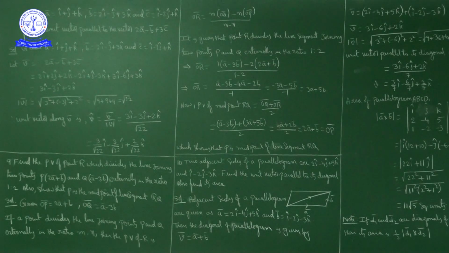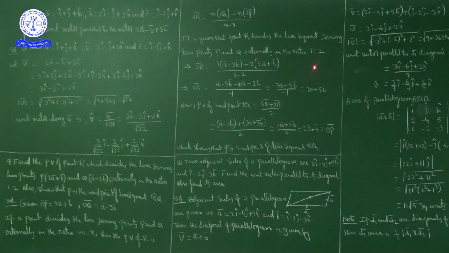Now what is given here? Here given that point R divides the line segment joining 2 points P and Q externally in the ratio 1:2.